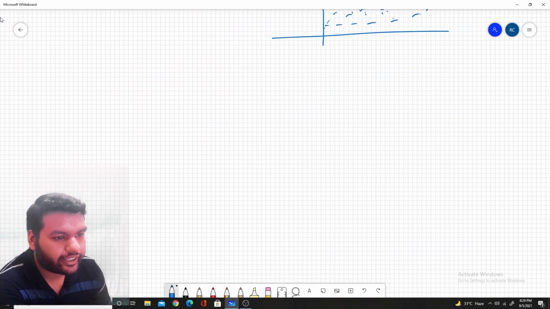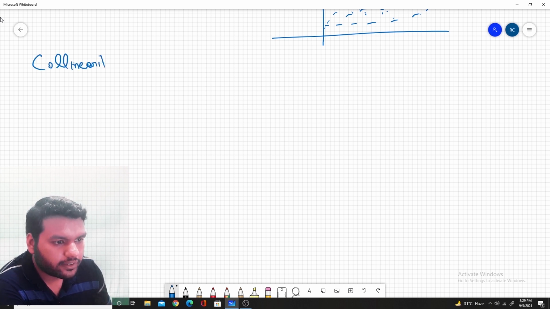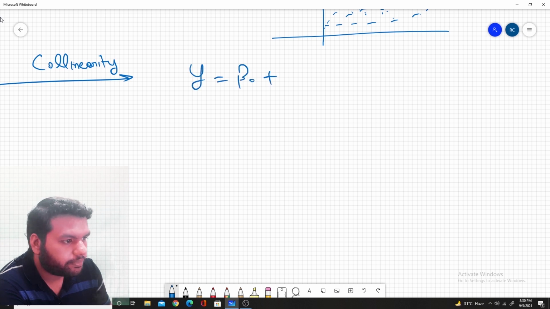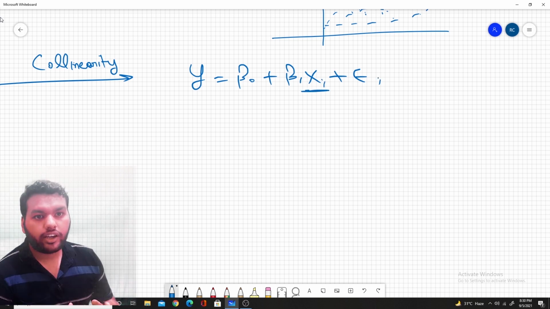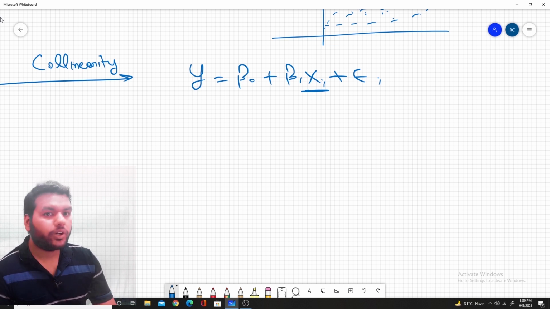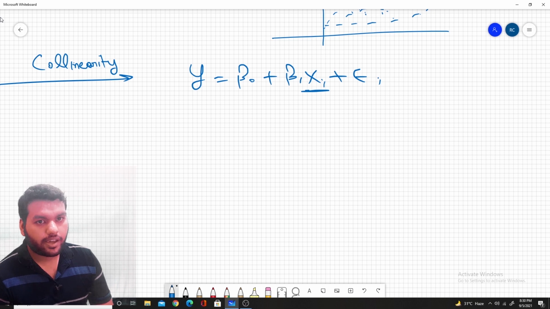First we define what collinearity is. y is equal to beta naught plus beta 1 x plus epsilon. Now, one or more of our predictors should not be correlated with each other.